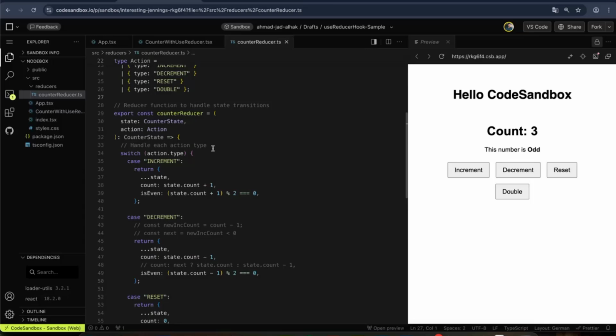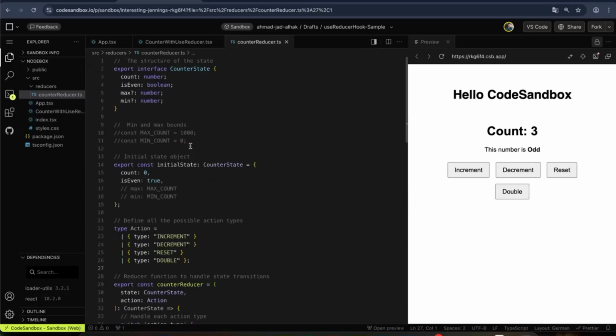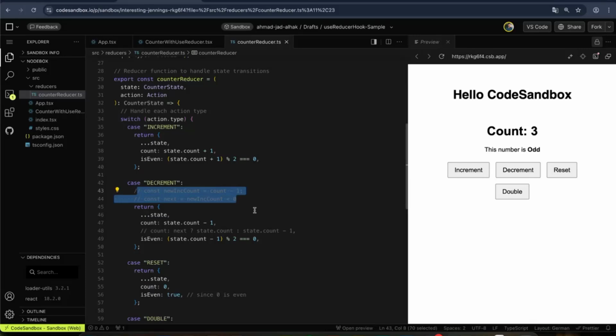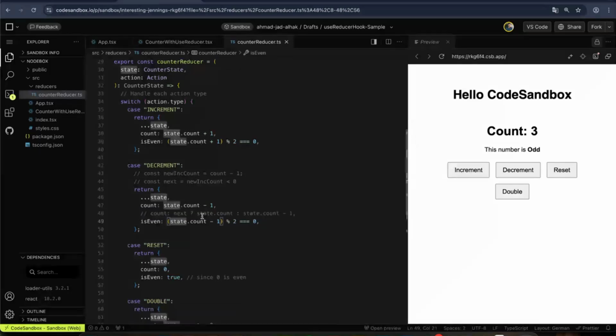And also, as you see here, we can do some manipulation for the state. This is commented out here for this demo. Obviously we can set, for example, max count or min count here, and we can do some operation before updating our state. We want to check, is it 0 or not? If it's 0, I want to block the decrement, so I can write something like this line here. So if it's 0, you cannot update it. If it's more than 0, then you can decrement it. So this is how it works.